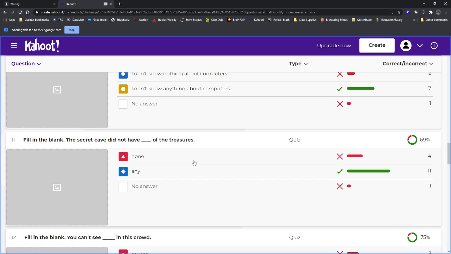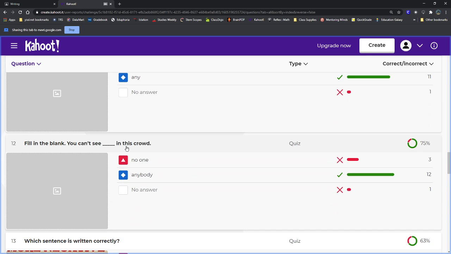Okay, this time we have to fill in the blanks. So we want to make sure we don't put in double negatives. The secret cave did not have blank of the treasures. We want to use the word any. We already have a negative with not, so we can't add a second one with the word none.